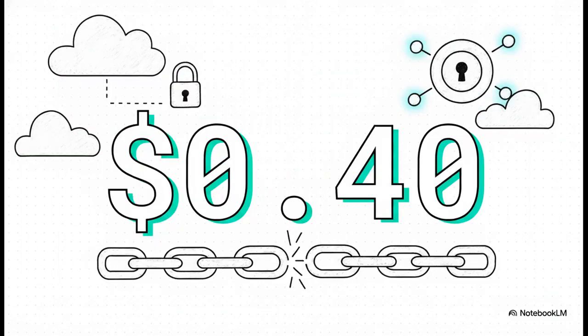Now, what if you don't want to self-host at all? If your entire stack lives inside one cloud ecosystem, just using their native manager is usually the most pragmatic move. AWS Secrets Manager, for example, runs roughly 40 cents per secret per month, plus some API costs. It requires absolutely zero extra infrastructure and integrates beautifully with IAM. But keep in mind, the hidden cost here is multi-cloud lock-in. If you ever scale to a hybrid estate, you'll be stuck managing different secret systems with totally different access models, which is a massive headache.